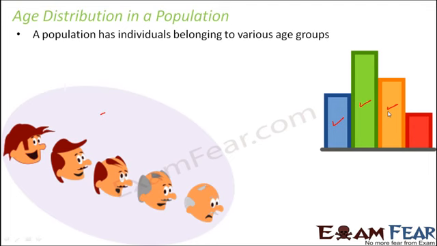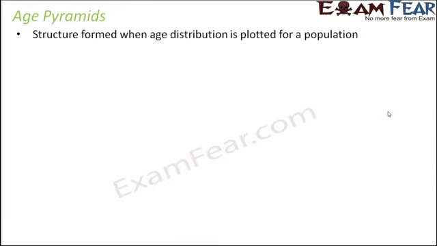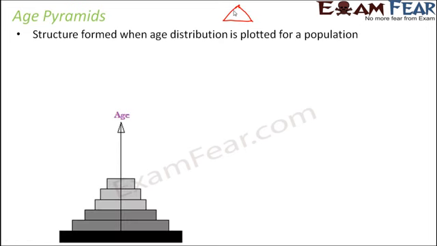Now, the best way to describe the age distribution in a population is with the use of age pyramids. So what are age pyramids? These are structures formed when the age distribution is plotted for a population. For every population, we will see a specific pattern of this pyramid. It is called a pyramid because it is in the shape of a pyramid, something like this. So let's have a look at an age pyramid. If we take age on the y-axis, this is how the pyramid looks.